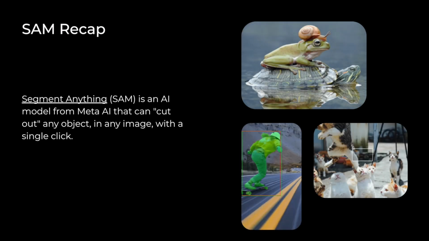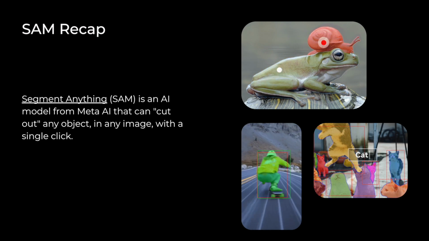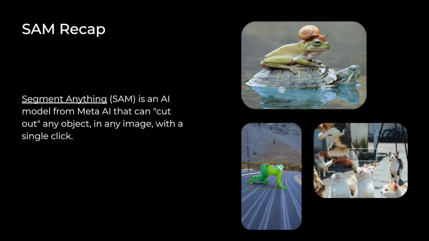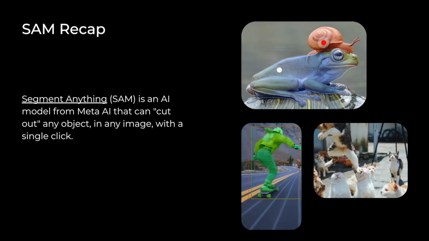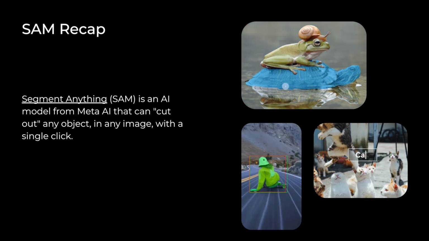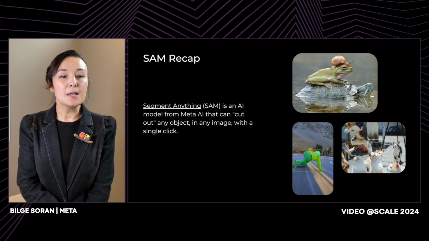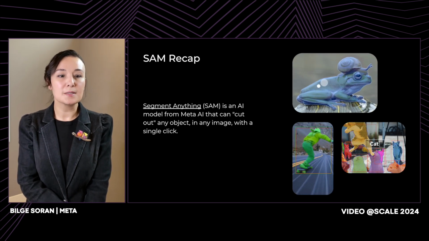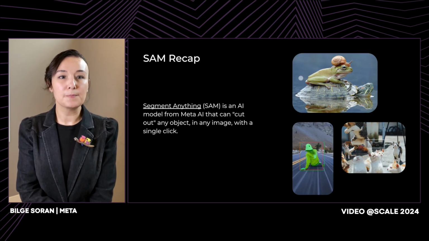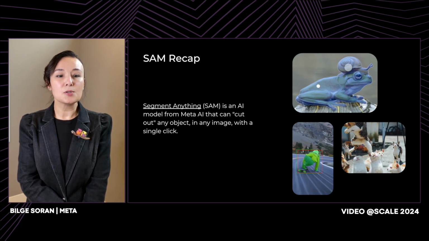Image segmentation is the process of dividing an image into its individual elements or objects and identifying boundaries between them. The Segment Anything Model is a type of AI model developed by Meta AI that can be used for image segmentation tasks. It has the ability to segment anything in an image, including objects and scenes, while being promptable. SAM did create a big stepping stone in the image segmentation domain.